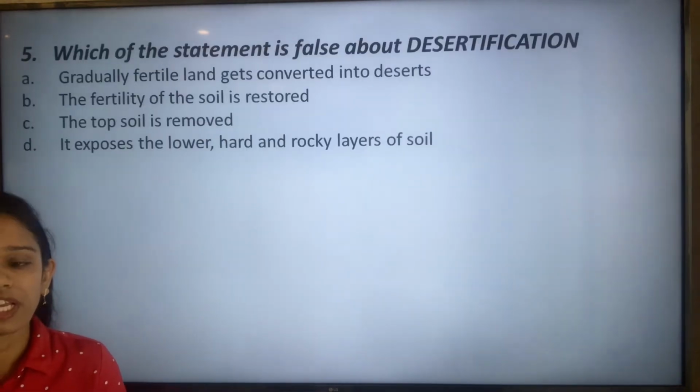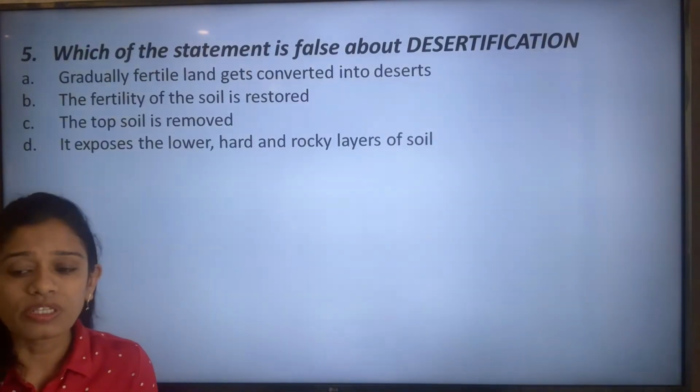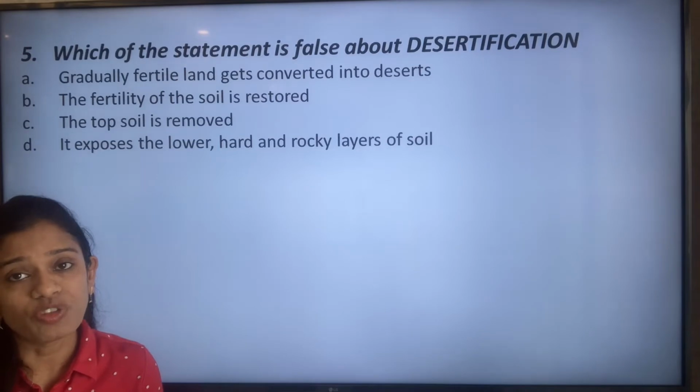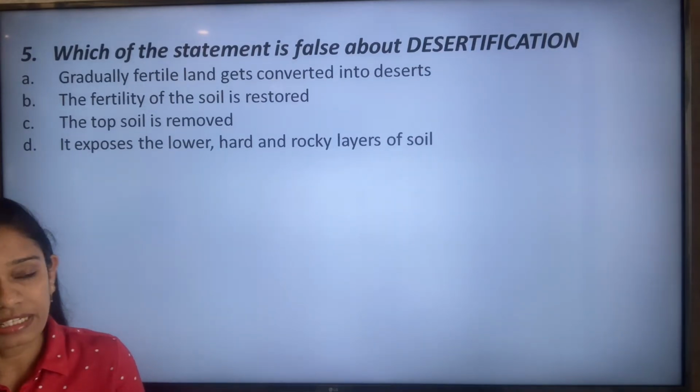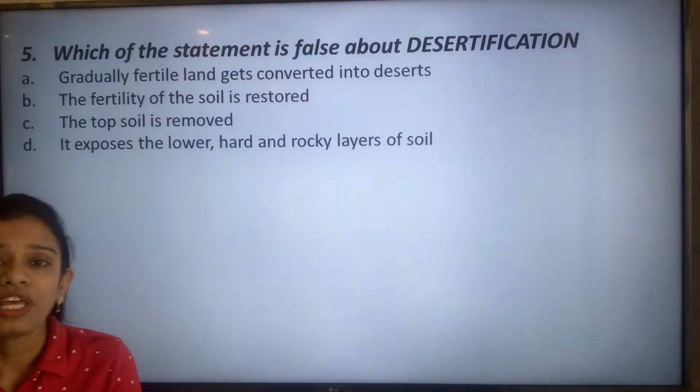Let's move on to the next question. Which of the statements is false about desertification? Gradually fertile land gets converted into deserts; the fertility of the soil is restored; the topsoil is removed, it exposes the lower hard and lacquer layers of the soil.